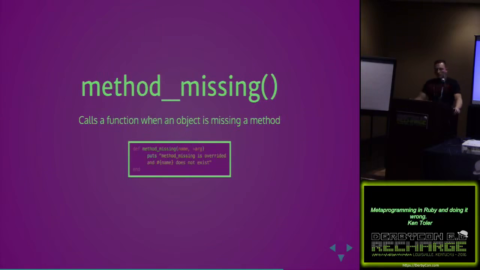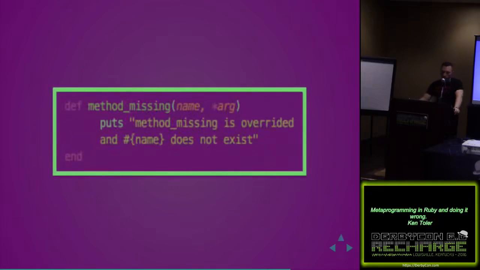The last thing is method missing. So I talked a little bit about this with the ghost methods and everything, and I tried to simplify it a little bit so that it made some sense. But essentially, you can override method missing. Method missing is a method that gets called when it doesn't understand what it's getting. When the method is missing, it runs this method.